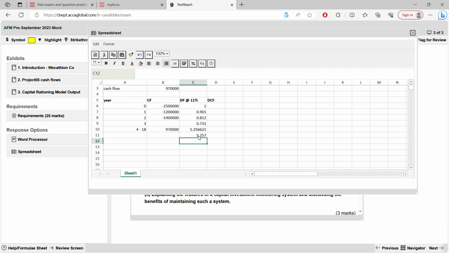Because after decimal they are taking. Okay, that's how it works. Okay, I didn't know that, but anyway, round to 3 because 3 decimal places. Okay, this 5.257. You can take it like this.